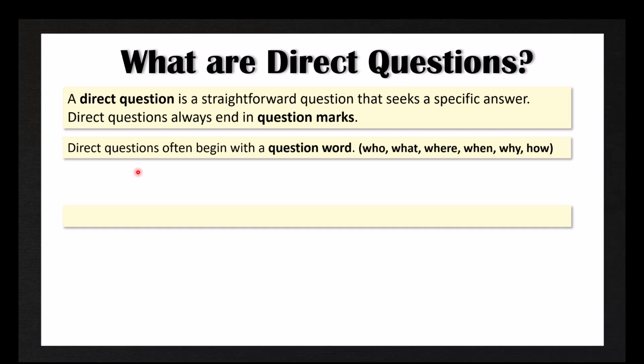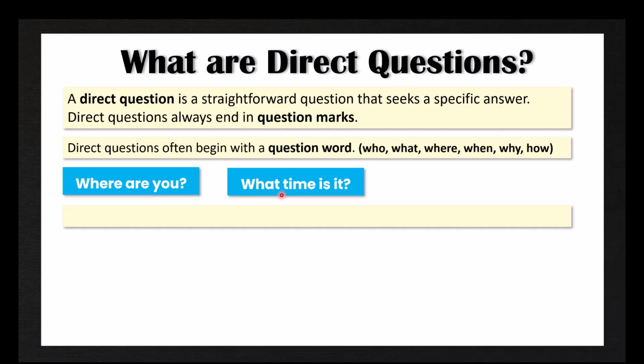Direct questions often begin with a question word: who, what, where, when, why, or how. For example, where are you? This is a direct question. It seeks a specific answer. Where are you? I'm at school. I'm at work. I want a very specific answer. What time is it? How are you feeling?